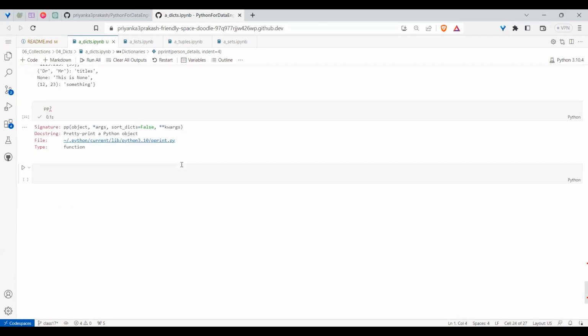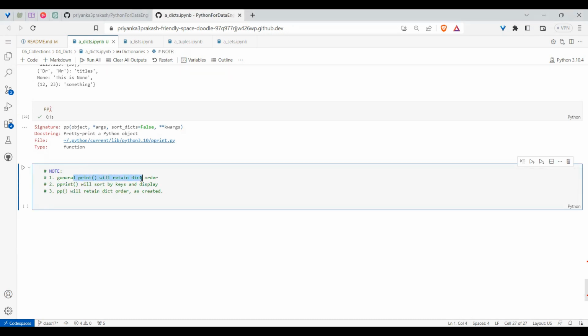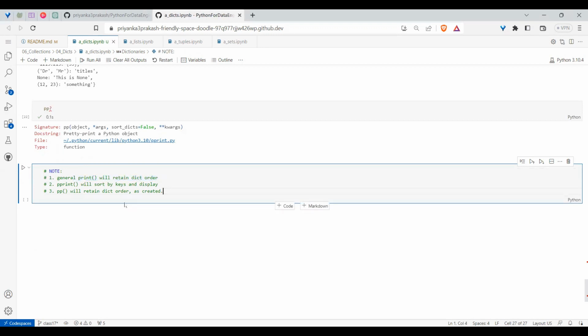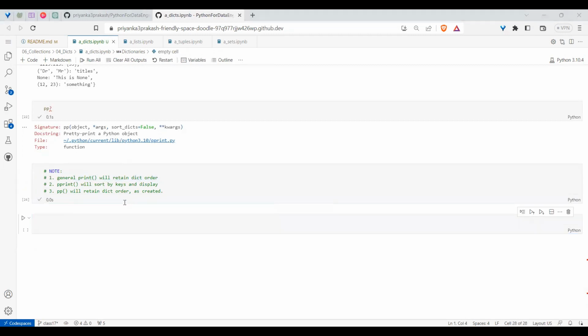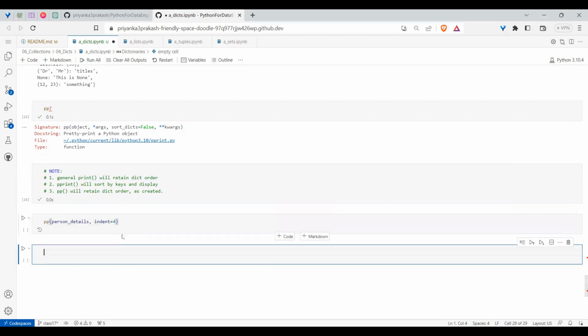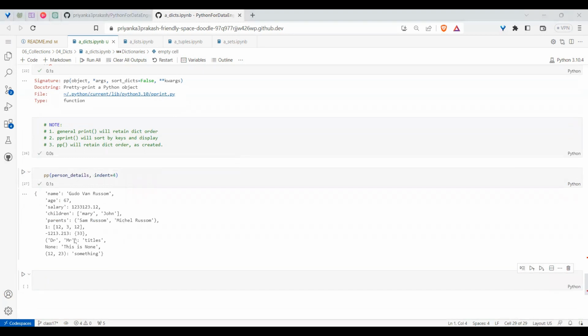Whereas pp is for just printing. So each has a particular purpose you can use. The conclusion I want to draw is that you can use the general print if you are okay with parsing entire things as you want. If you want a better display, go with pprint or pp. So pp will retain the dictionary order, whereas this one didn't. Not only this, even for pp we can pass the indent. If you pass it, it will show the indentation in a better way. Like that things will work.